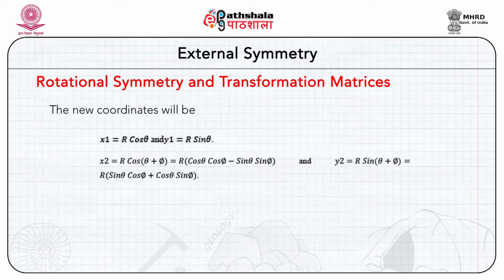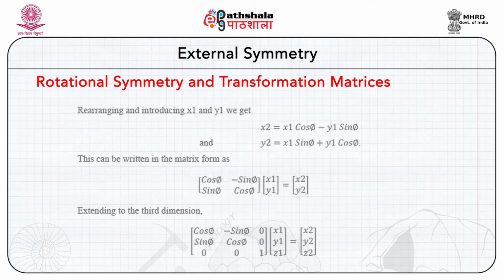The new coordinates for Q will be x2 and y2. x2 will be r cos(theta plus phi), which is equal to r cos theta cos phi minus sin theta sin phi, and y2 will be r sin(theta plus phi), which will be equal to r sin theta cos phi plus cos theta sin phi.